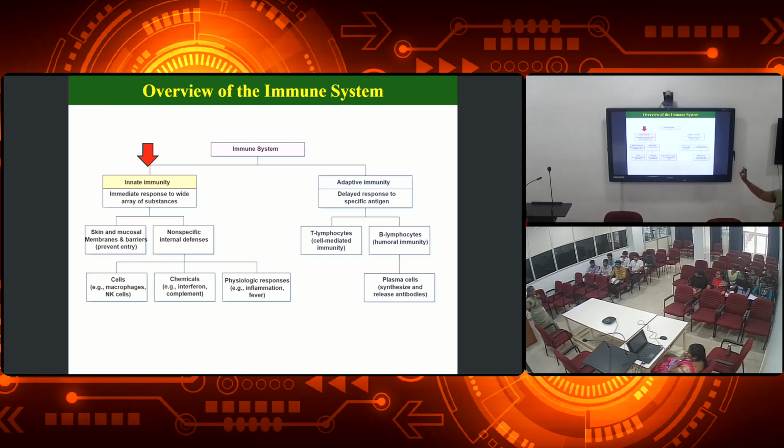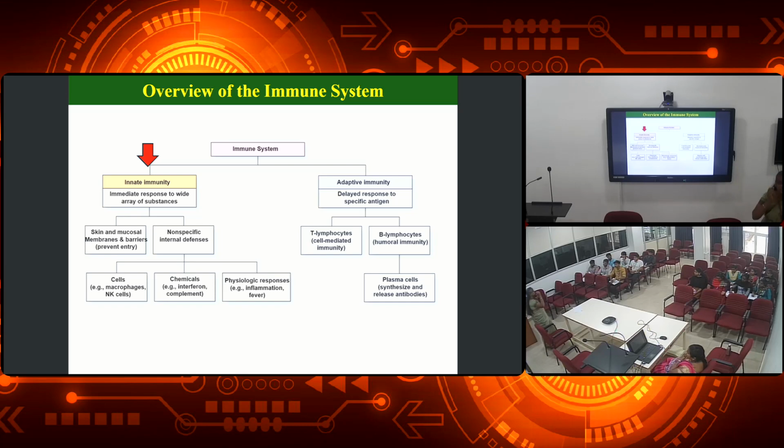For this we have two different types of cells, called the T cells as well as the B lymphocytes. T cells are involved in cell mediated immunity, and the B cells are involved in humoral immunity. Humoral immunity is nothing but directly producing the antibody against the pathogens. So cell mediated immunity means what?